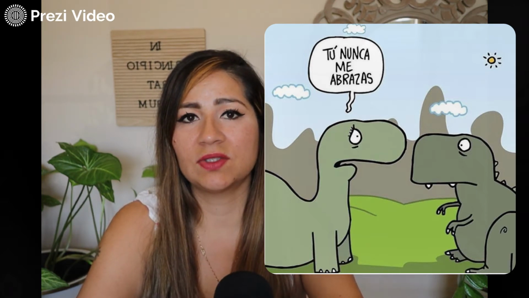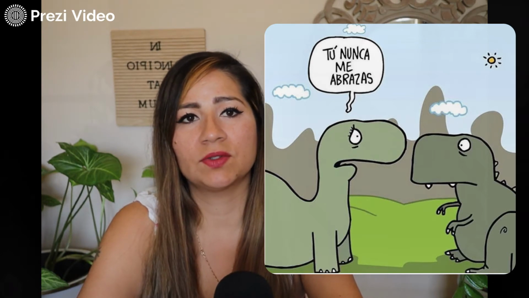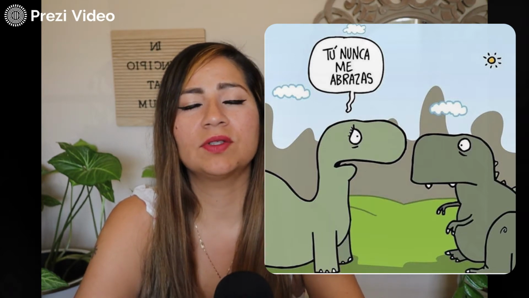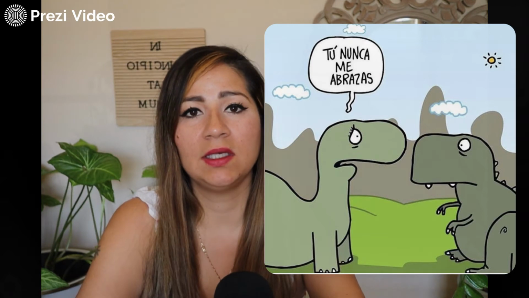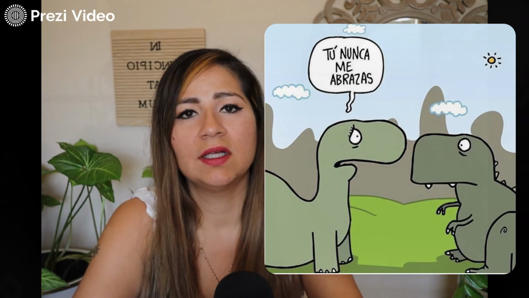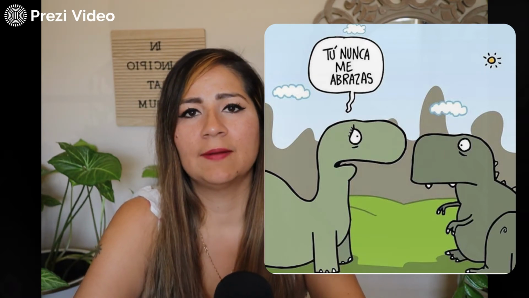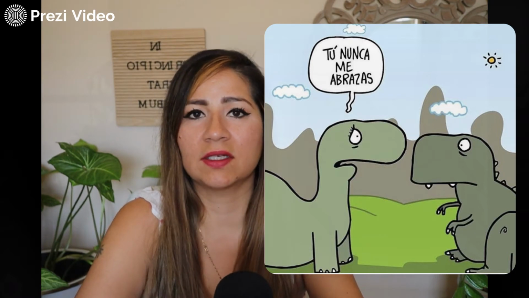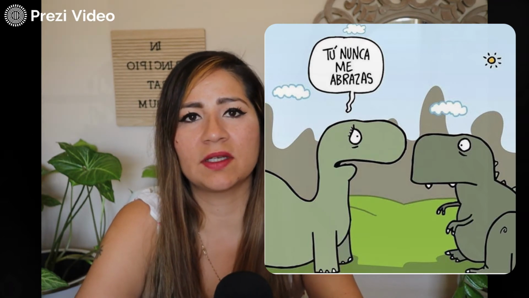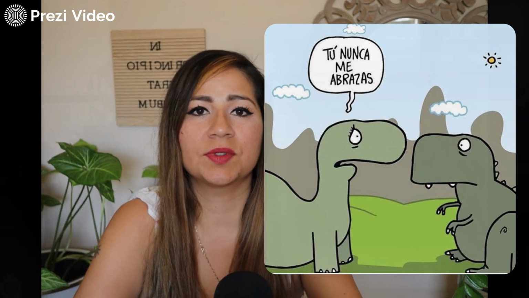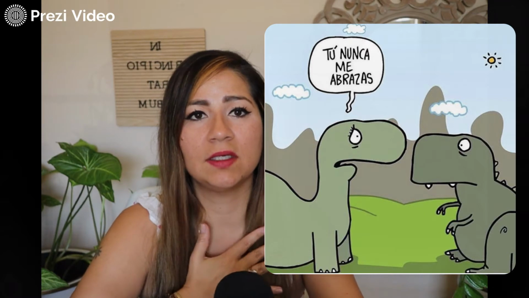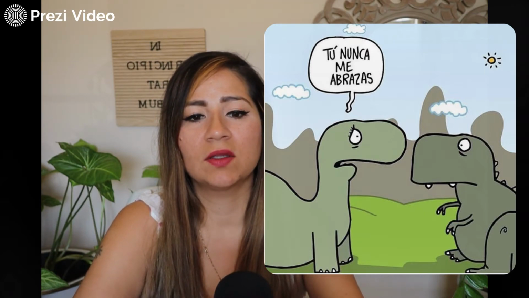Entonces, so here in this sentence you see the direct object pronoun me. Why? Because she's asking why does he not hug her? So she's saying, you never hug me. Me represents I, and I is the person being affected by the action, right? The action is the hugging. The subject is the person that hugs, that does the action, but the direct object is the person that receives the action. So in that case, the female dinosaur would be the direct object, and the direct object pronoun that we need for her, as she's talking in the yo form, in the first person, she needs to use me. Nunca me abrazas.